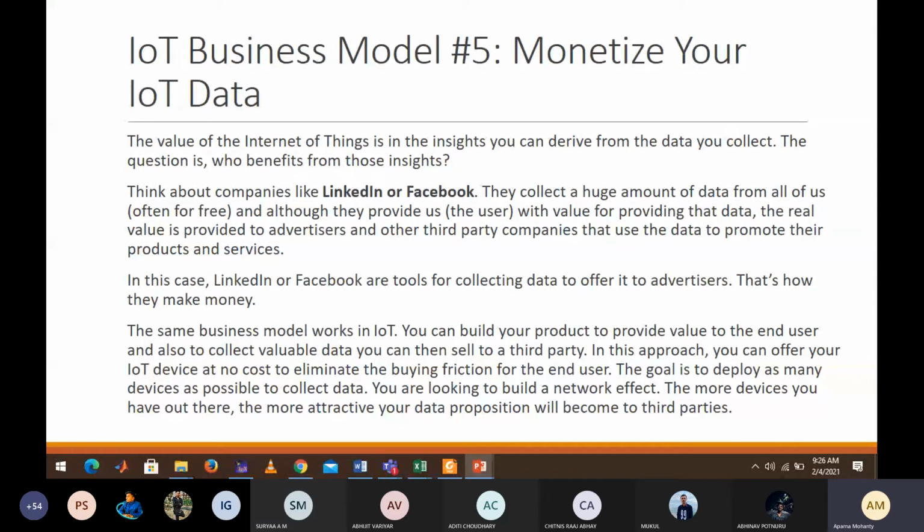Those advertisements, you might have seen, are customer specific. The ads don't come abruptly. Suppose you might have googled something related to some food items. You will generally see that the ad related to that pops up in your Facebook also. Similarly in LinkedIn, customer specific tailor-made things are popped up. So this is how they make money.